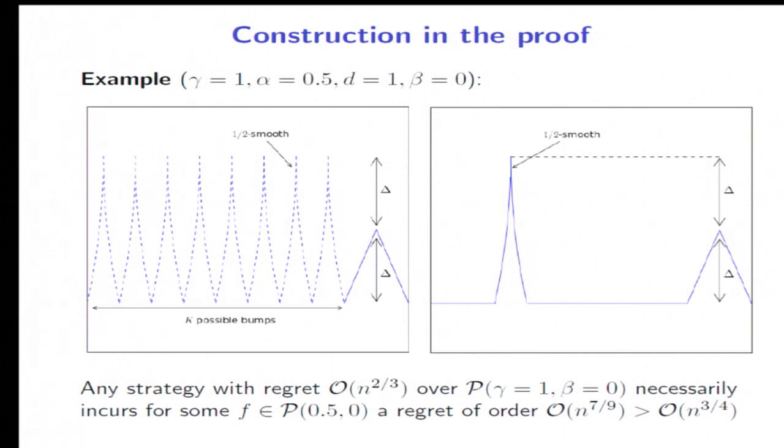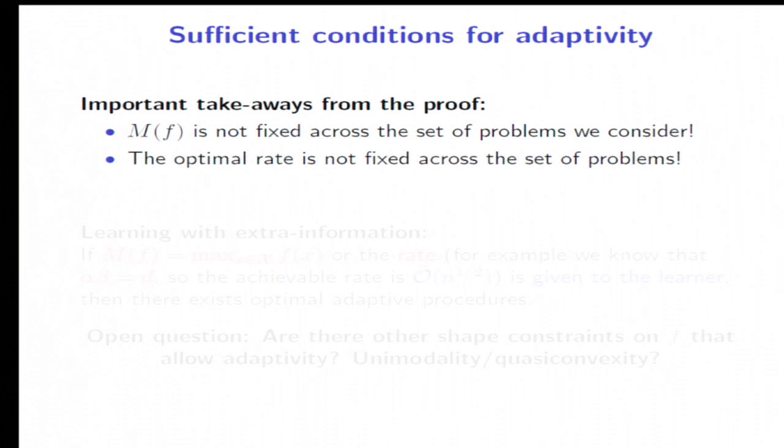Okay? And what we show is that if you're willing to pay the optimal rate over the class with gamma equal 1, which is of order n to the 2/3, then necessarily over the other class indexed by alpha equals 0.5, you have to pay a regret that's larger than the optimal rate over this class. Okay?